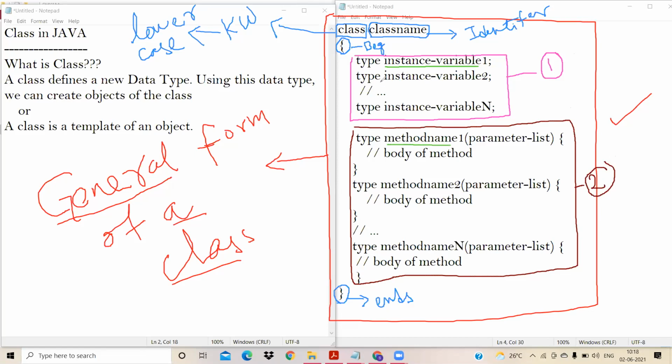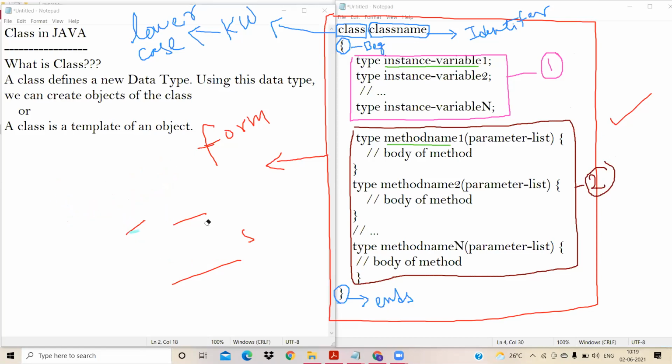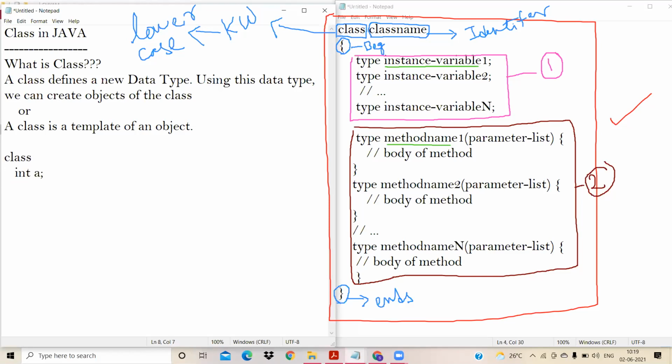Now let us focus on instance variables. On my left side notepad, I have declared a variable called int a. We call this a a variable. Now the same variable, I'll place inside a class, that is class demo.